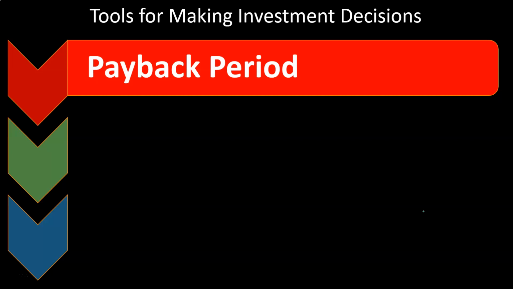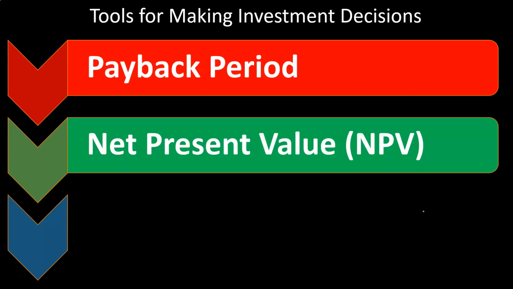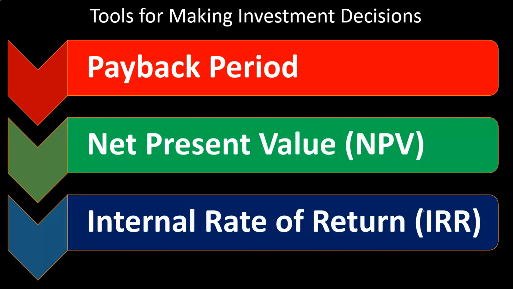So tools for making investment decisions. We have the payback period, we have the net present value, NPV, and the internal rate of return, the IRR, that we're going to go through here. Now, of these three, the payback period is the least helpful, but it's a good intro into the concepts, and a good precursor type of calculation. The primary two calculations that will be involved are going to be the net present value, the NPV, and the internal rate of return. Why? Because these two take into consideration time value of money.